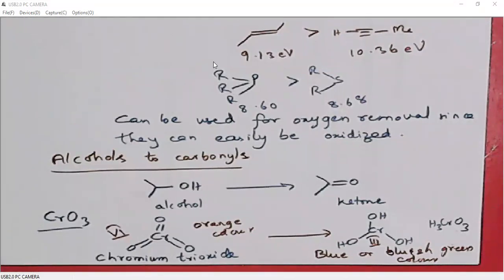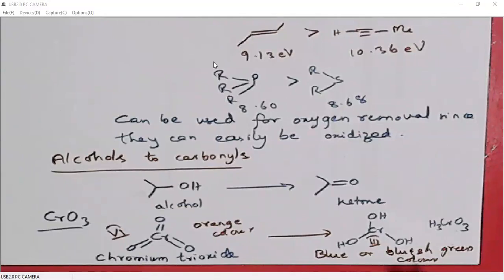Of course, the completion of the reaction we may not predict visually. Even if only half of the reaction is completed, we can observe the blue or bluish green color. Still, we can have some idea.